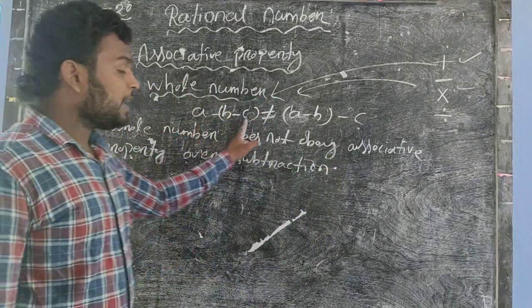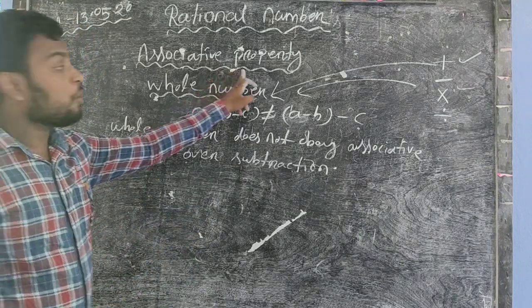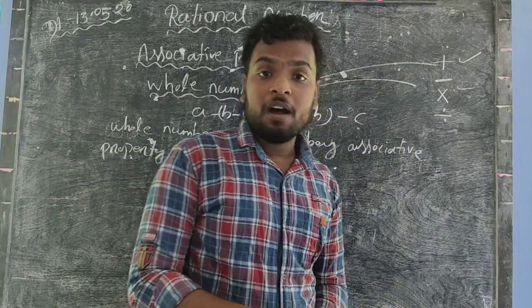Understand? So if A, B and C are three whole numbers, then you prove that whole number does not obey associative property in the case of subtraction.